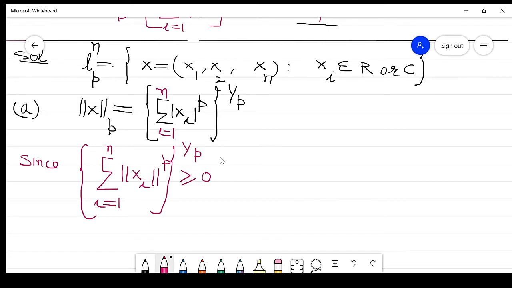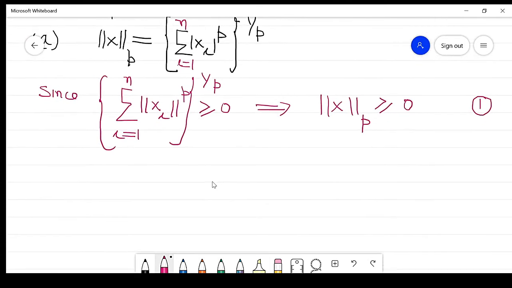Clear? So it implies the norm of x p is always greater than or equal to 0, which proves property number 1. In this way we can prove property number 1 of the result.